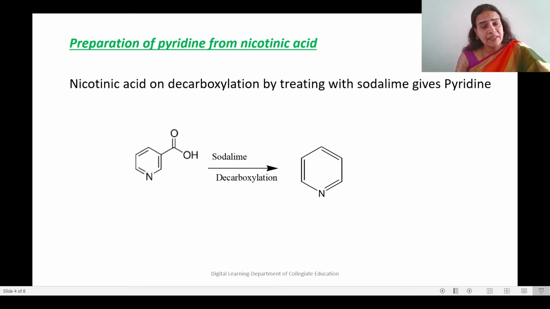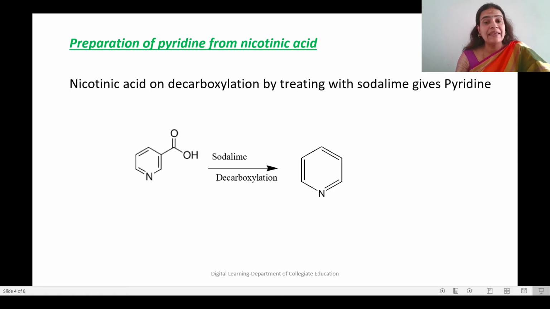Now, pyridine can also be prepared from nicotinic acid. It is pyridine 3 carboxylic acid. Pyridine will have N, and this position will be the first position. This is the second position and this is the third position. So pyridine 3 carboxylic acid is termed as nicotinic acid.